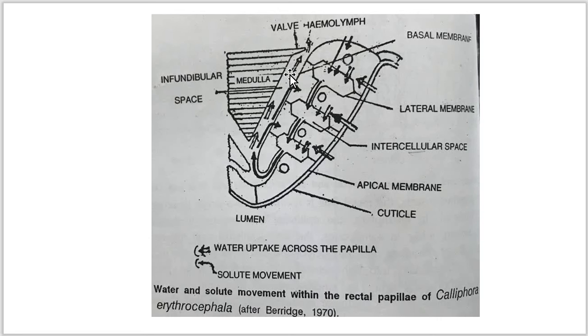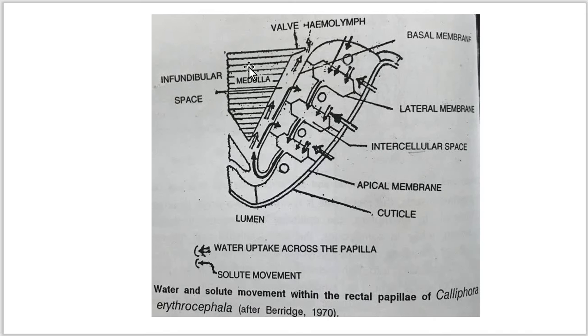Here you can see the infundibular space. The cortex and medulla collectively form a space, that is the infundibular space. Now the infundibular spaces occur in between the cortical region and the medullary region. Here the infundibular spaces open into the hemocoel through a semilunar wall.